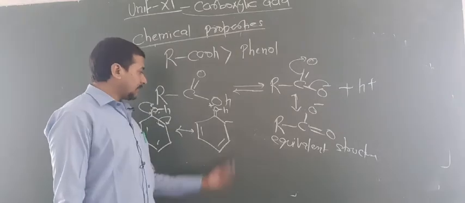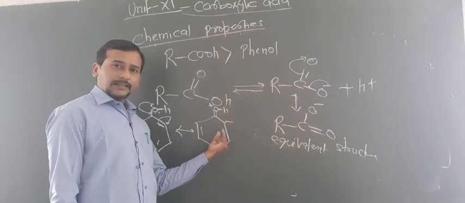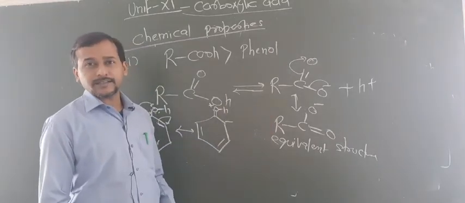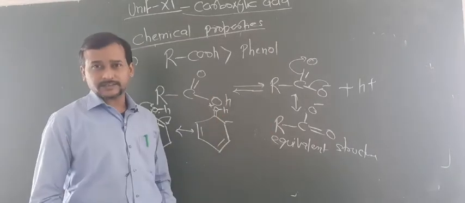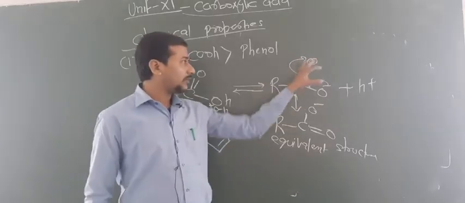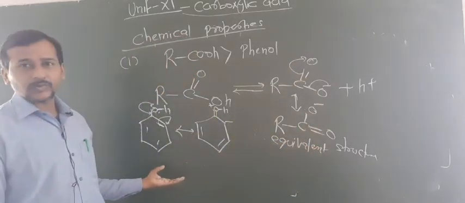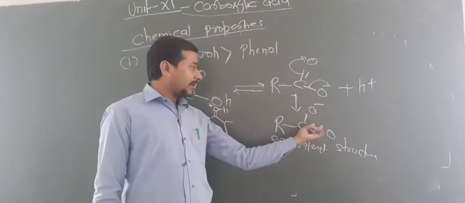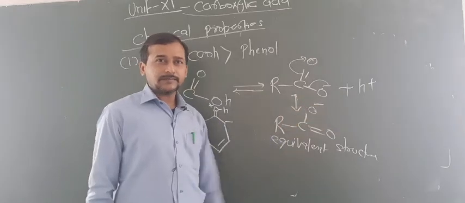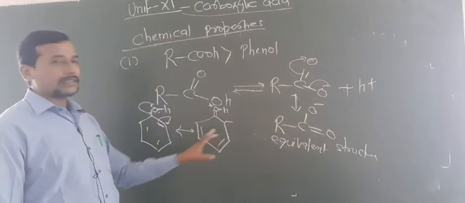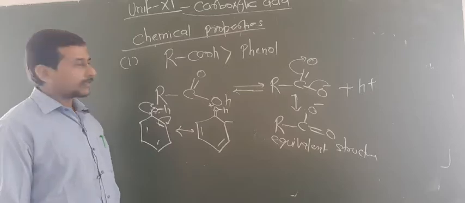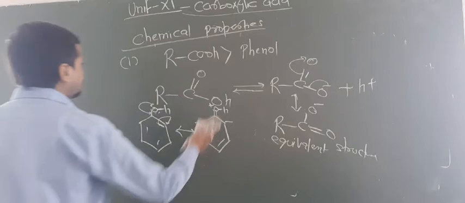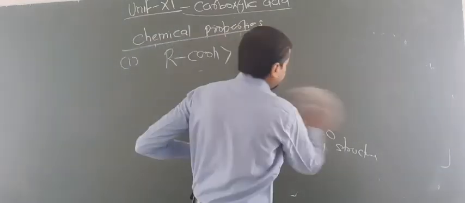So that's why this is less stable than this, and you can say that carboxylic acid is more acidic than phenol in terms of resonating structure. Are you getting this point? This forms 2 equivalent structures, but this is a non-equivalent structure. Second thing, always negative charge moves to the oxygen atom, but here the negative charge comes on the less electronegative carbon atom. So that's why this is unstable, this is more stable. So due to this reason, carboxylic acid is more acidic than phenol.